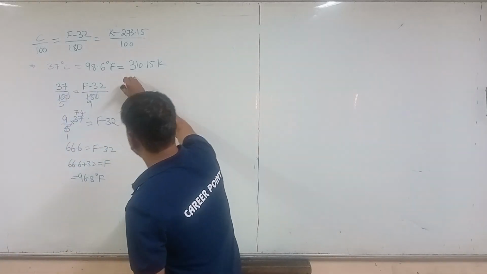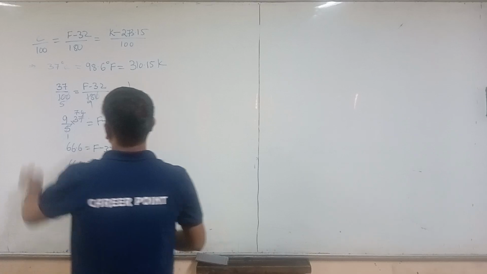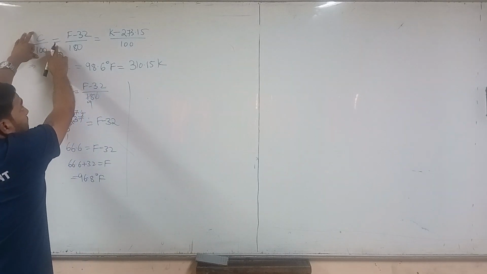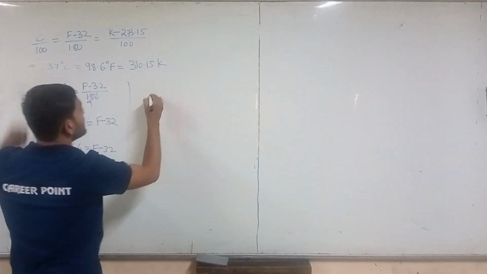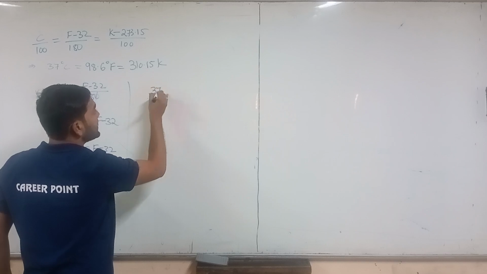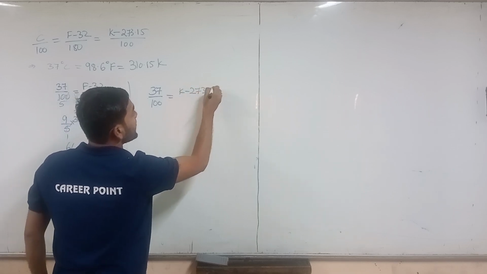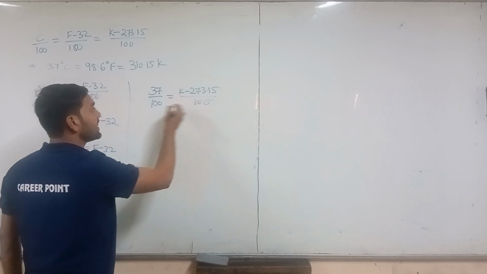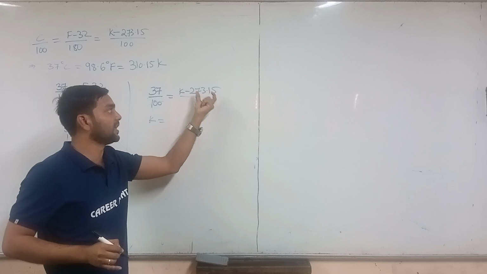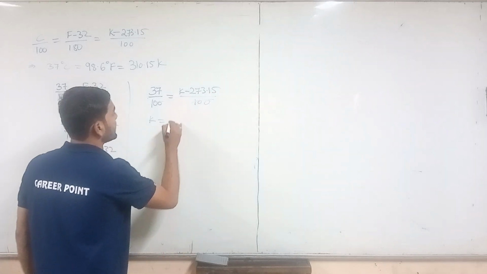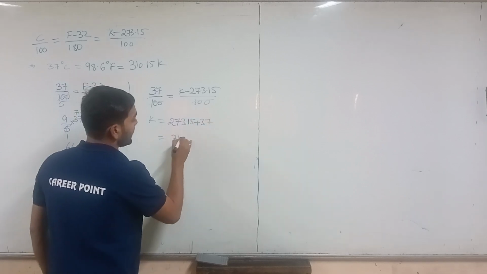Okay. So let us convert 37 degrees Celsius into Kelvin. Here we have the relation C by 100 is equal to a constant, K minus 273.15 by 100 is that constant. So for that reason we need to take this. C here is 37 degrees, right? So 37 by 100 is equal to K minus 273.15 by 100. So this 100 gets cancelled out. So the K value, let us transpose this 273.15 from RHS to LHS. Then we get 273.15 plus 37, that is equal to 310.15